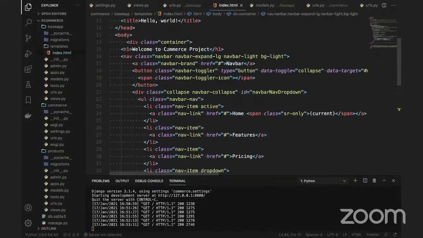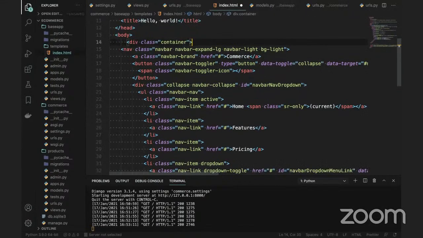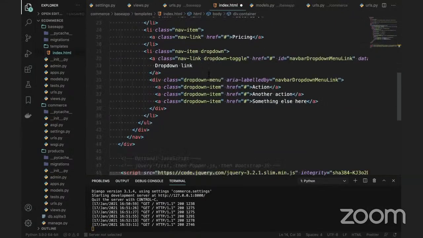Okay, I will do something. We can say it's a commerce. So we can use it as a commerce. And here we have the navbar. So we can also give this name here if you want. You can give the commerce here. And this one I can put after the navbar. That should be good if you put the navbar.